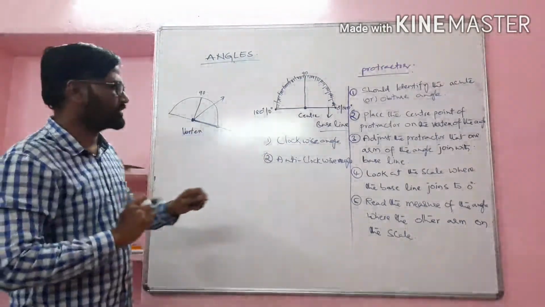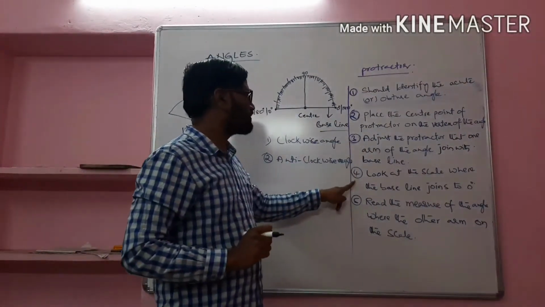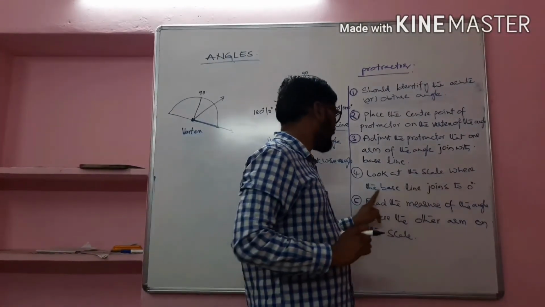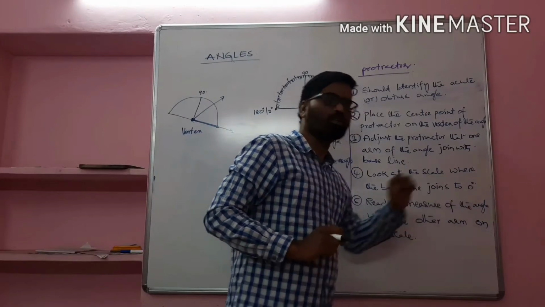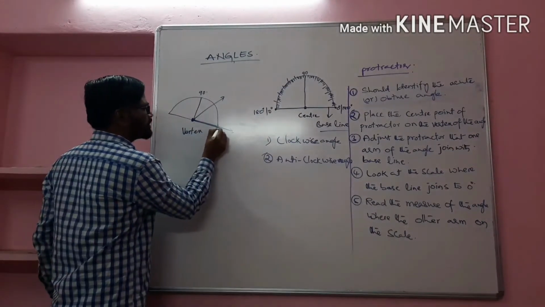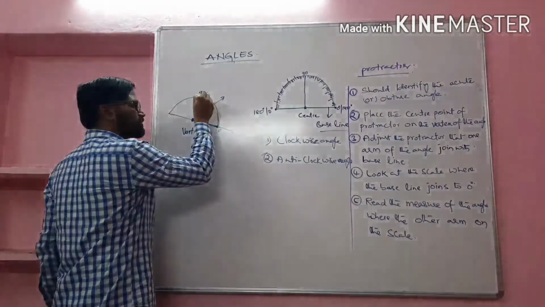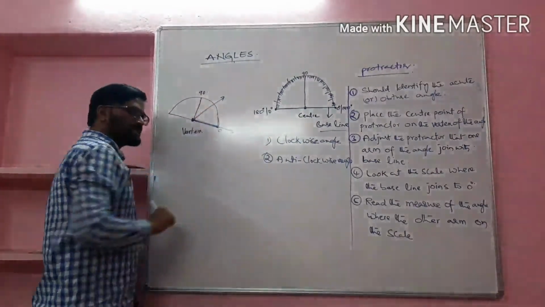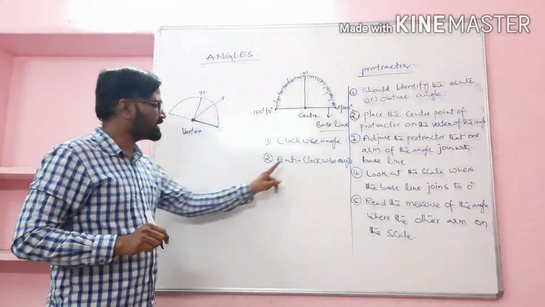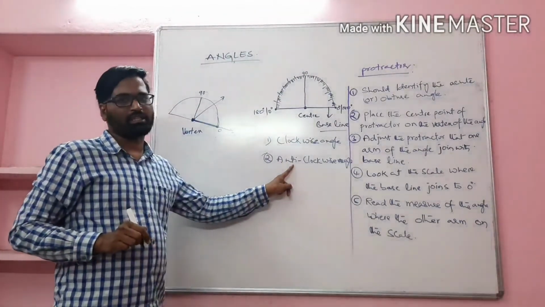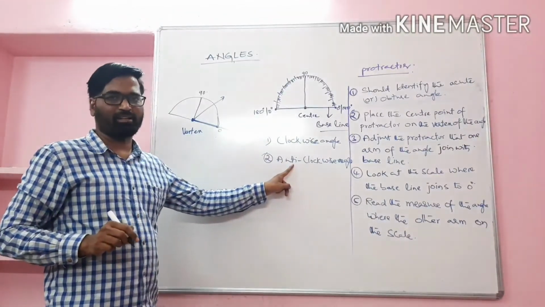Third point done. Fourth point, look at the scale where the baseline joins 0. Now you see this is the 0, joined on this side. So that means we should measure from this side. This means which type of angle is that? Anti-clockwise angle, right?